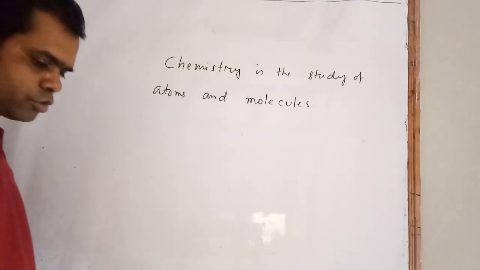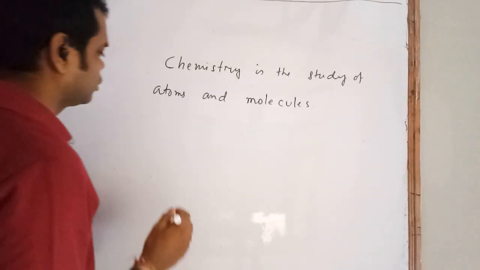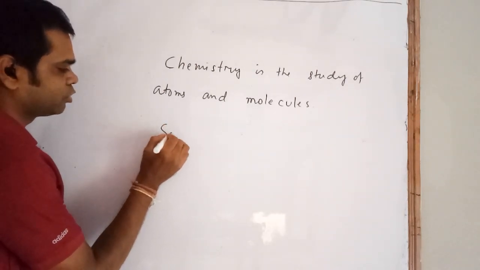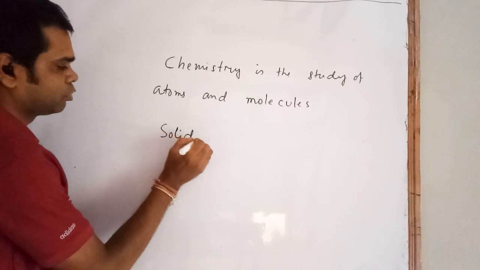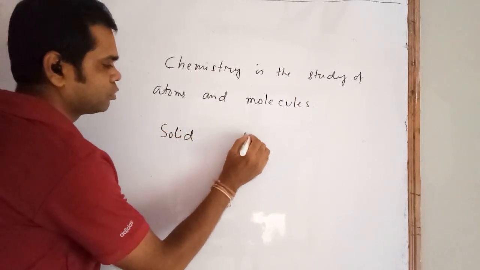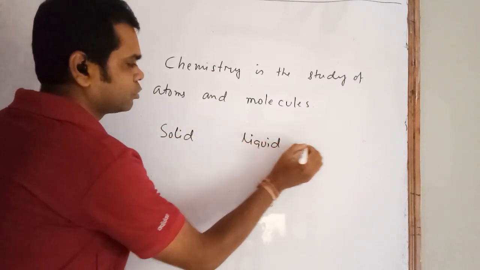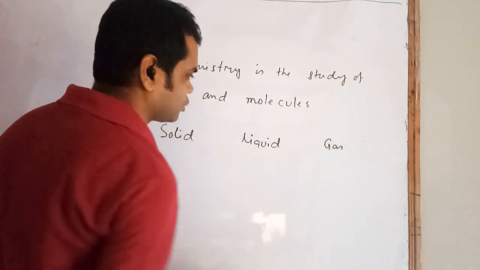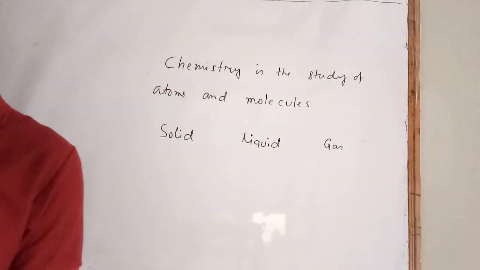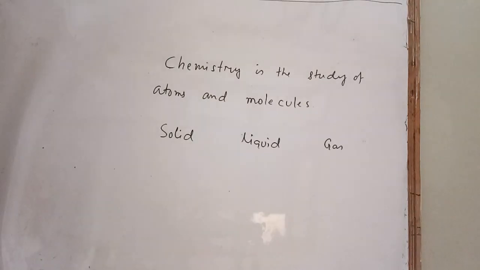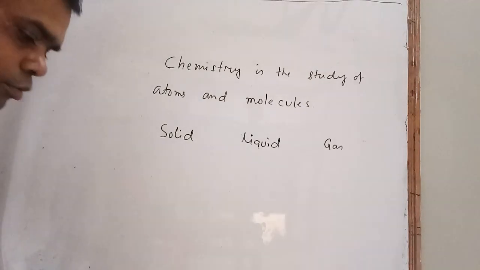So first of all we are taking three states of matter: solid, liquid and gas.